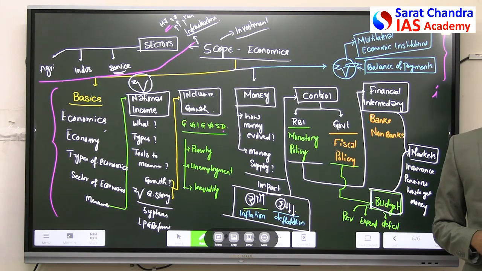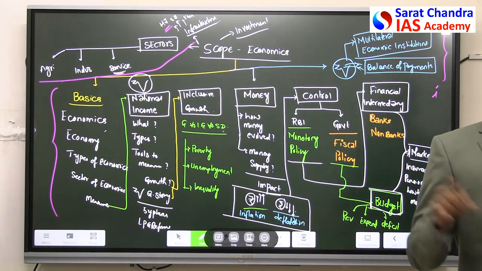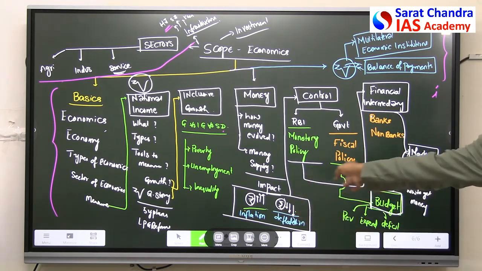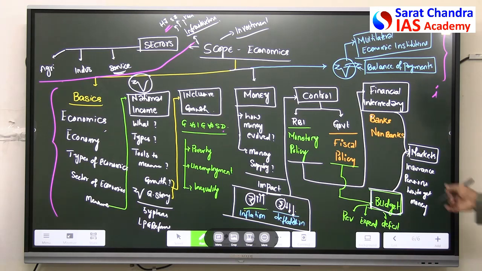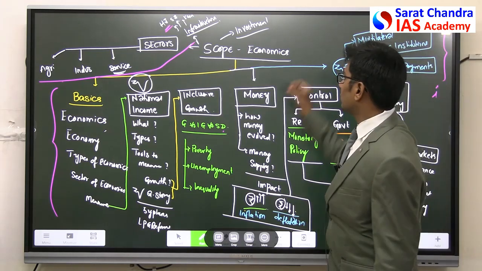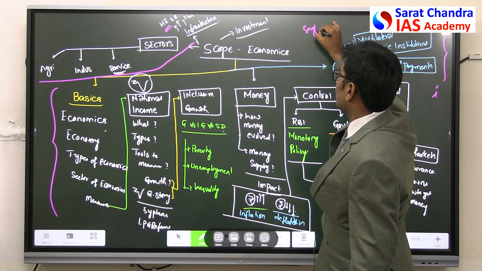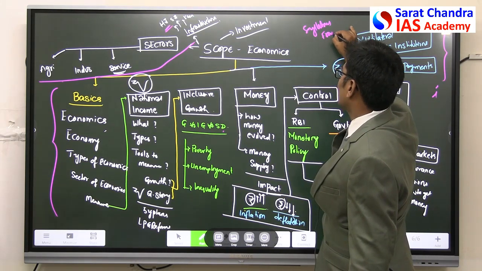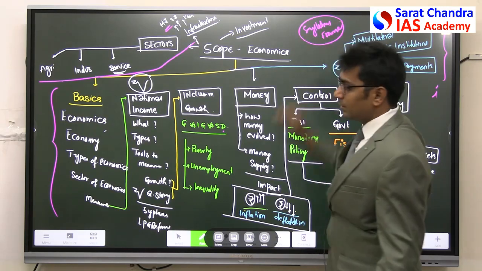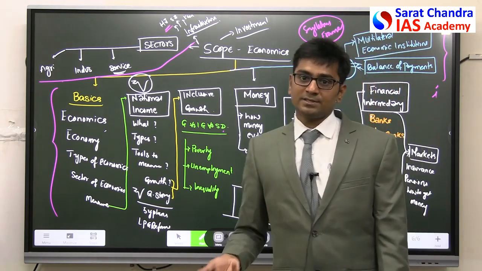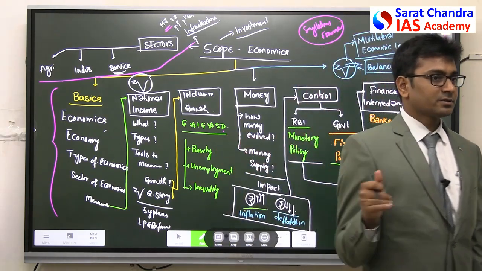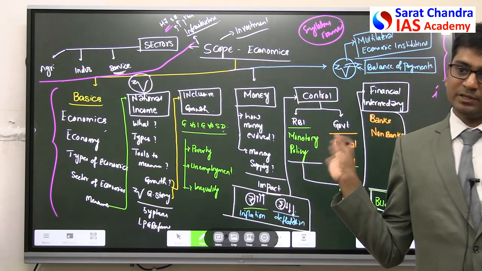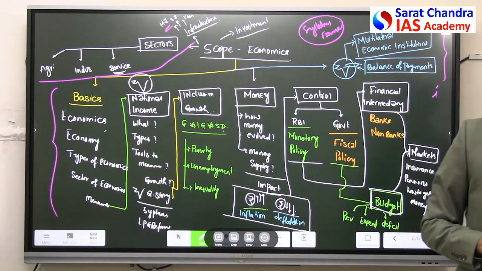So remember this, and we'll try to understand. Whenever I am going through the newspaper, I will say the syllabus framework. Syllabus framework means this. Consider this. So whenever I discuss this in the newspapers, I will be referring to this. So this is how we will learn current affairs of economics in the class. The economics related to current affairs we will also study right here, right? This is the thing.